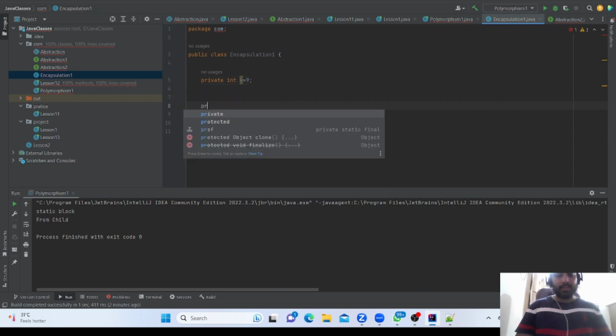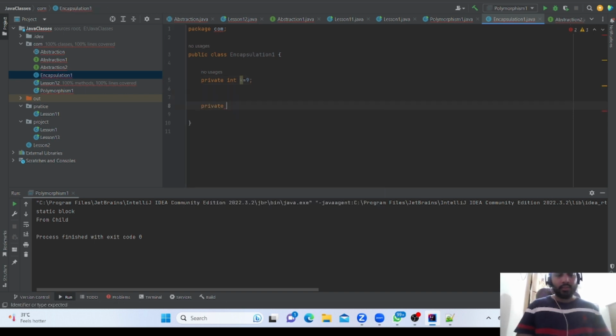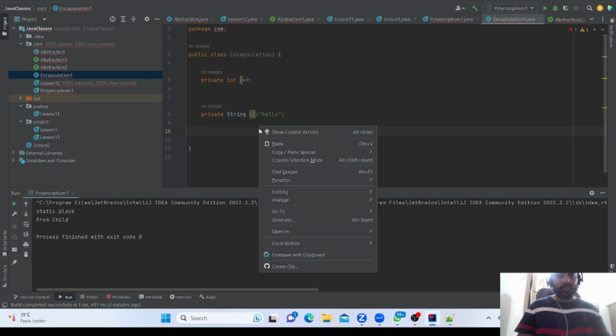Then private string. Hello. Now we need to make the setter and getter.